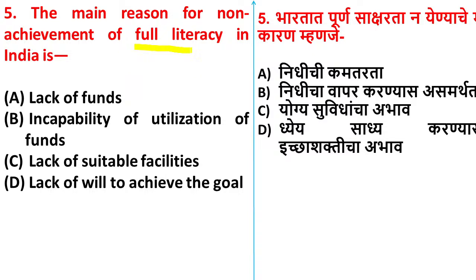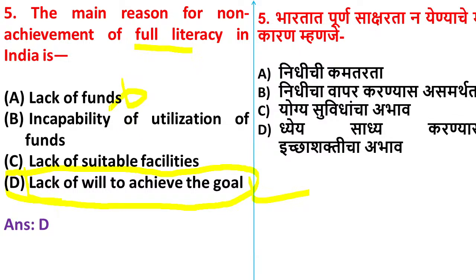Here Rasika is saying D, Arti is saying option B, Shivani is saying option D. The right answer is option D, lack of will to achieve the goal. Many teachers or students do not have the will to achieve the goal and are not interested in studies. Lack of funds is not correct, because the government is investing so much on education.